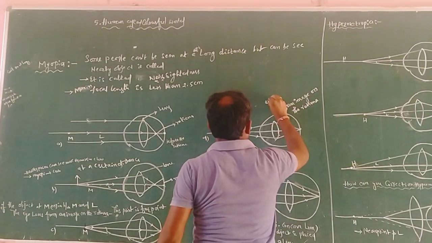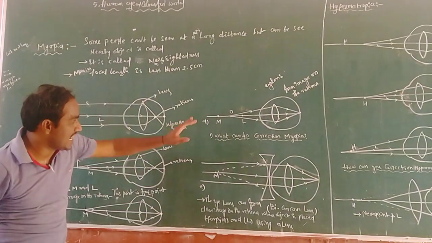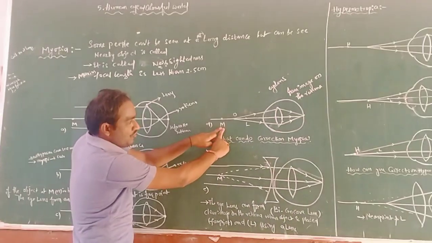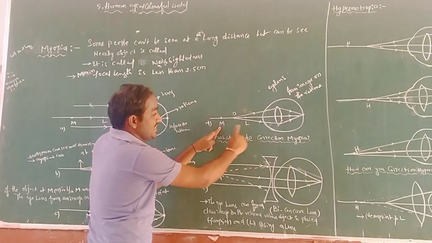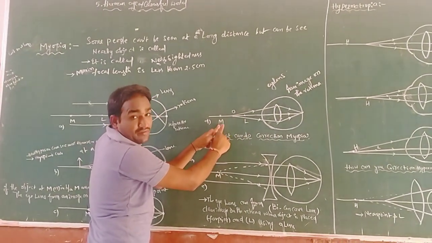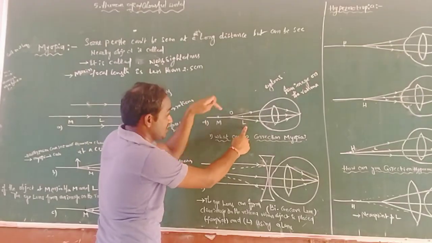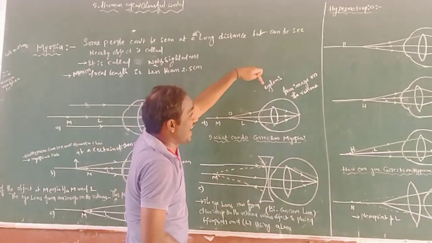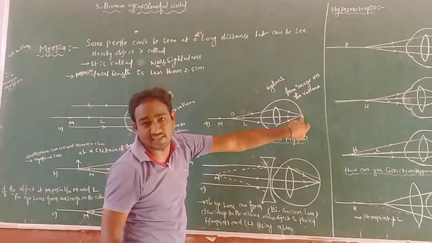The eye lens can form an image on the retina. So in this diagram, M is the far point and L the least distance of distinction. If an object is in between the far point and the least distance of distinction, the eye lens can form an image on the retina.